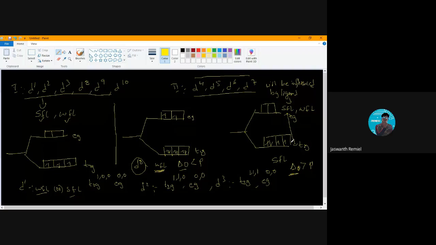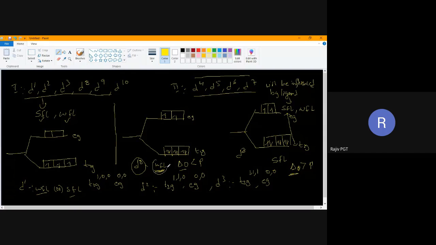Now where will I place the fifth electron? The fifth electron also will not go there. It will be here. The sixth electron will be here. Now the seventh electron, there is no chance of filling an electron here. The seventh electron will go here. I cannot pair here. So this is the seventh electron, this is the eighth electron. Now look here, both configurations are the same. This is D8, this is also D8.